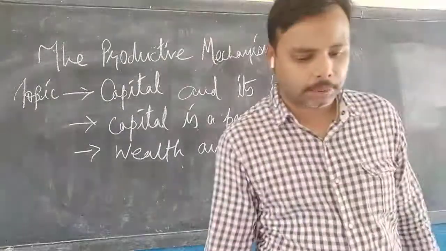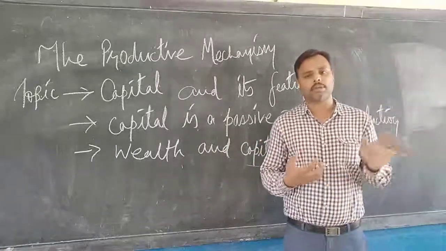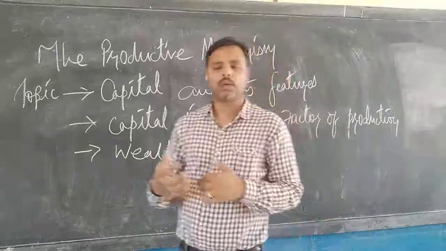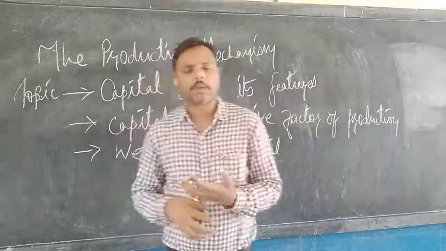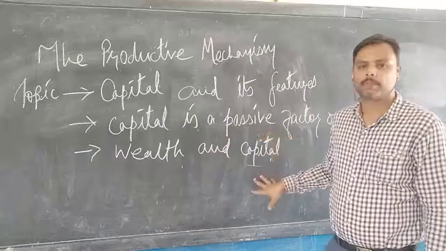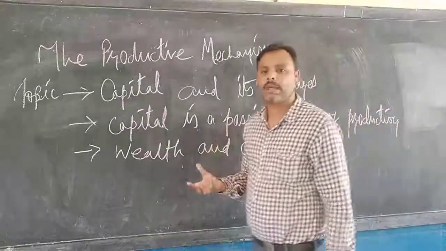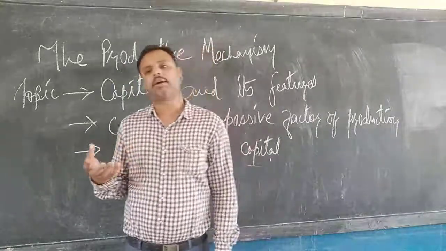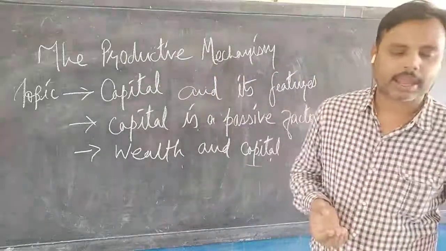Second thing you need to understand is the difference between money and capital. I told you a layman considers both the same. See, money in general means anything which helps you to exchange goods and services. When you exchange goods and services, that is money. But in economics here, money is used for the purchase of capital goods, with the help of which we are going to start a production. We are going to produce goods n number of times. That is money.